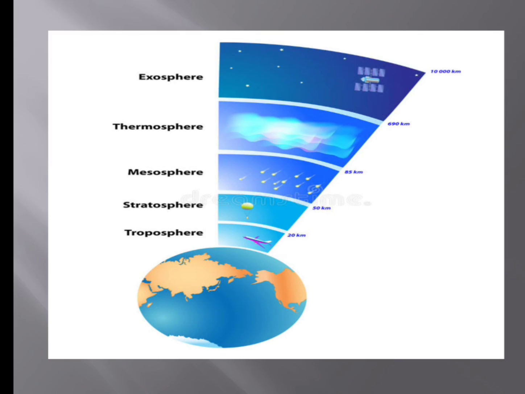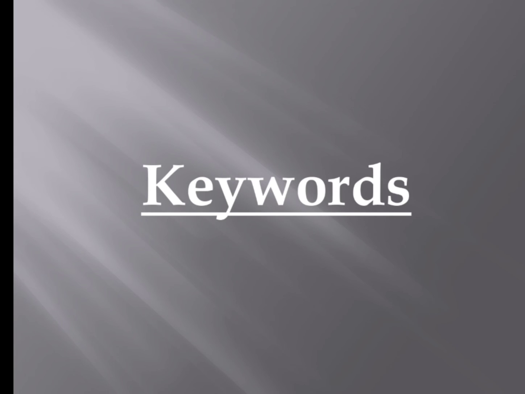Okay, children, so these are the different layers of the atmosphere. You have 5 layers: troposphere, stratosphere, mesosphere, thermosphere and exosphere. And do remember, thermosphere is also known as ionosphere. So this is the topic for today, children. I have given a few keywords in your daily schedule. Please learn them and write them in your classwork.